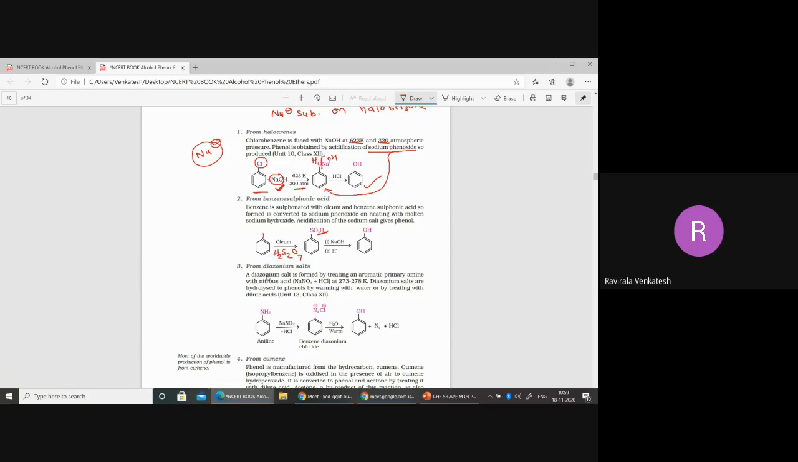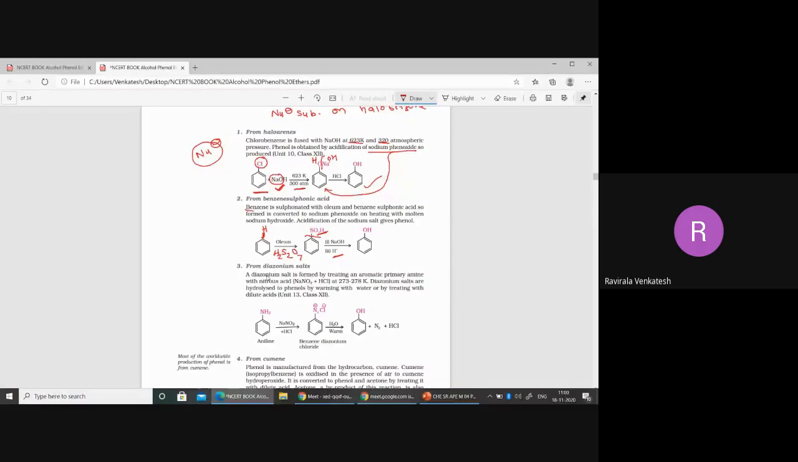That means in the place of hydrogen, we are going to get the SO3H part. After that, again do the basic hydrolysis. Adding some base, then again add H plus here. Now this will be broken. NaOH and SO3 will be removed as NaHSO4, and we are going to get the OH.